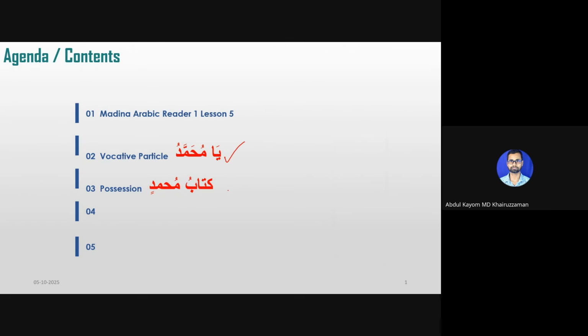Then we also learn possession, where something belongs to someone. Suppose the book of Khalid, Khalid's house, Khalid's car, or Muhammad's book, Muhammad's car. So how to say that? This is called possession, and in Arabic we call it idafa. We say Kitabu Muhammadin. If we say Kitabu Muhammadin, this means Muhammad's book. So these two things we'll learn in lesson 5.